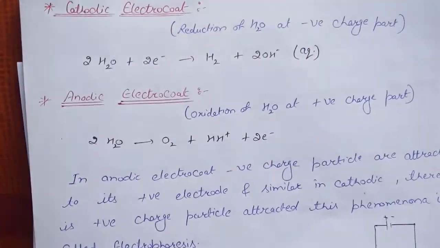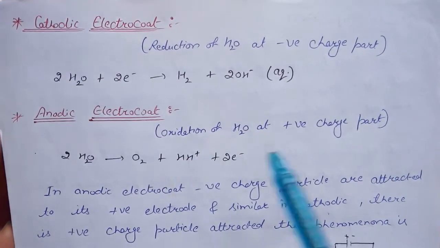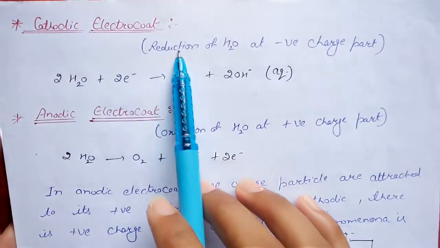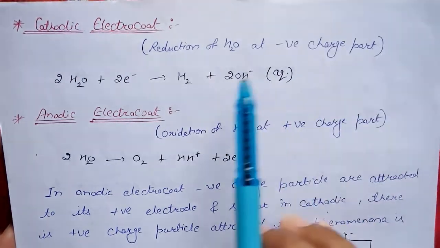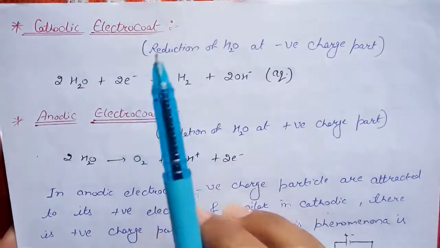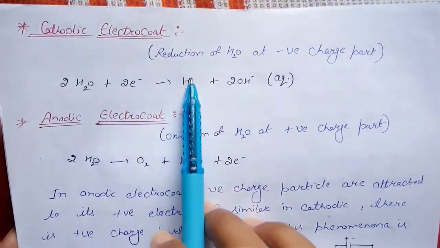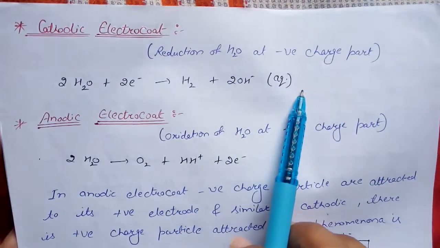Now the cathodic electrocoat. What will be the reaction at the cathodic electrocoat and the anodic electrocoat? At the cathodic electrocoat, reduction takes place: reduction of water molecules at the negatively charged part. The water molecule gains electrons and is reduced to hydrogen, and hydroxide ions are released in aqueous form.